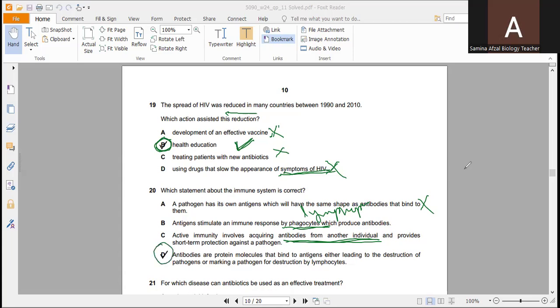The antibodies are protein molecules which will bind to the antigens, either leading to the destruction of pathogens or marking a pathogen for destruction by lymphocytes. These antibodies are complementary to antigens. So different antibodies are produced at the entrance of different types of antigens into the body. There will be the destruction of pathogens, or they will mark the pathogens which will be destroyed by the lymphocytes. Lymphocytes will neutralize or kill them and then phagocytes will engulf them. So in this way, D is the correct option.